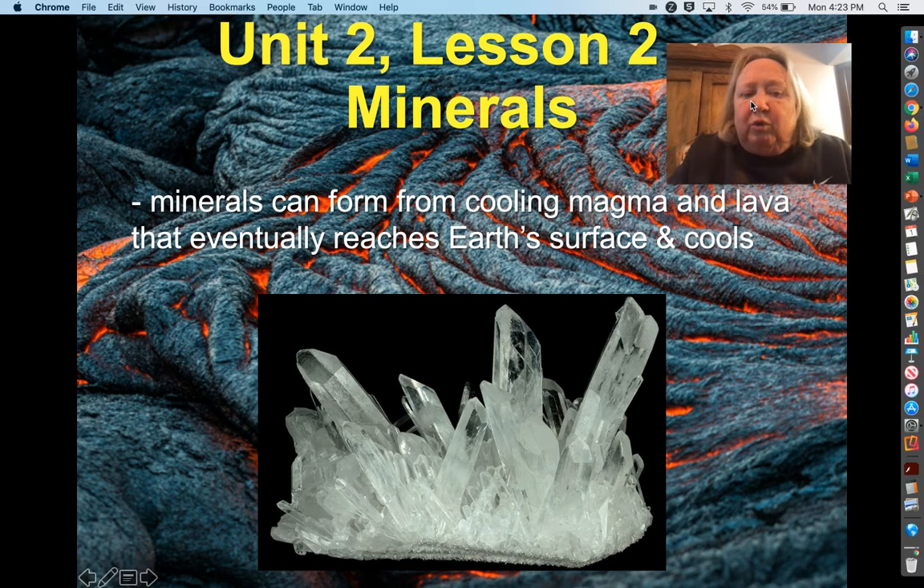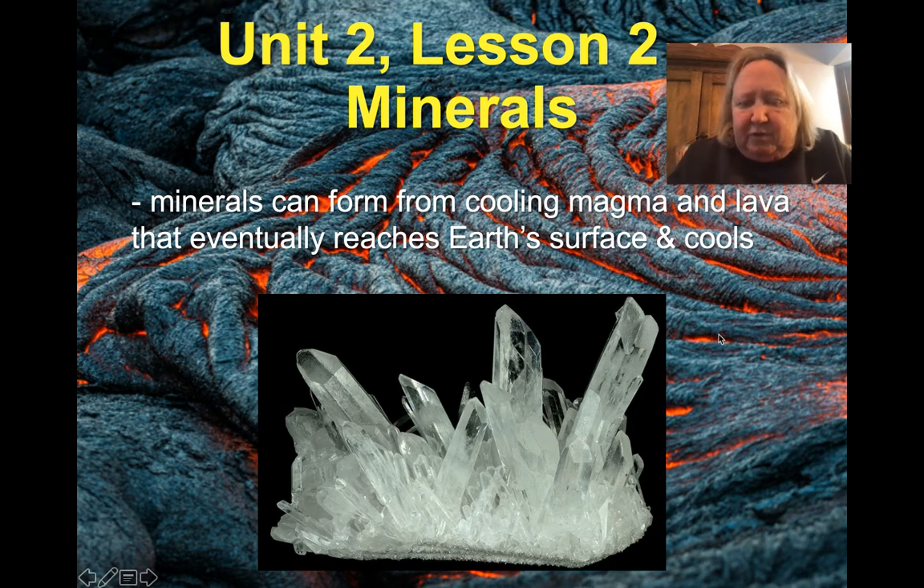Minerals form from cooling magma and lava that eventually reach Earth's surface and cool. Remember, magma is the molten rock underneath the Earth, and lava is the magma that has reached Earth's surface, has erupted from a volcano. So that is the first way.